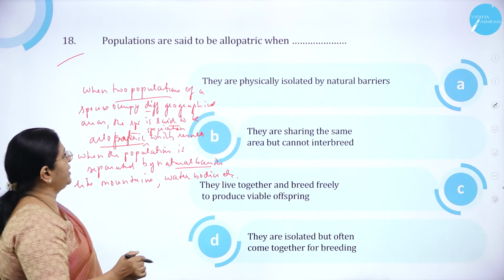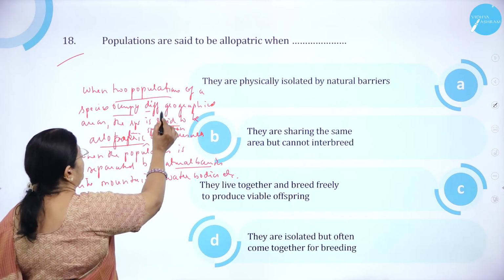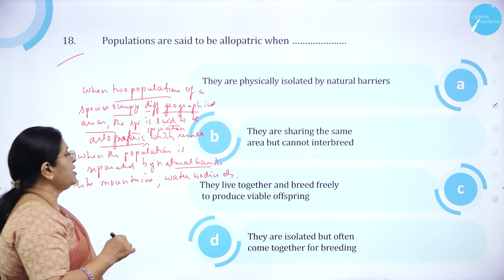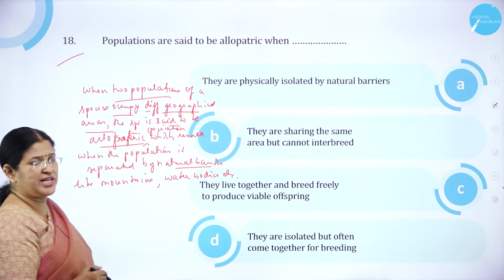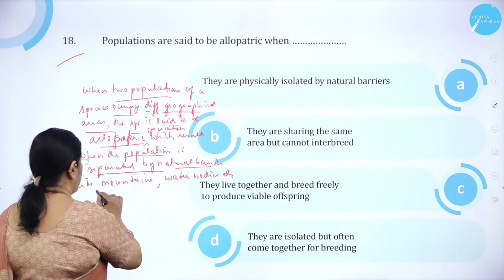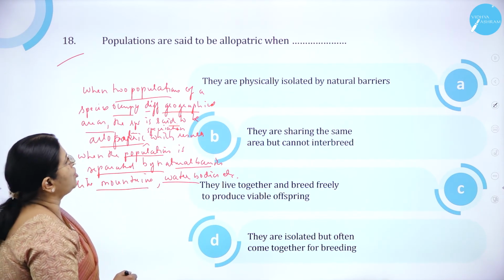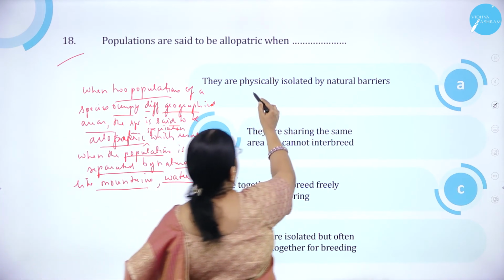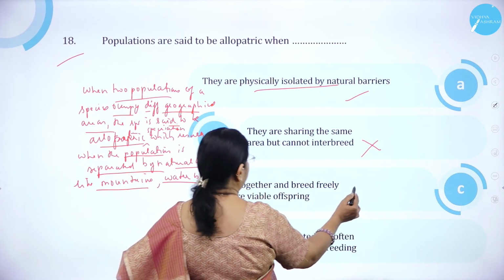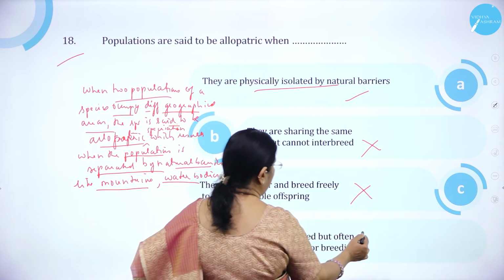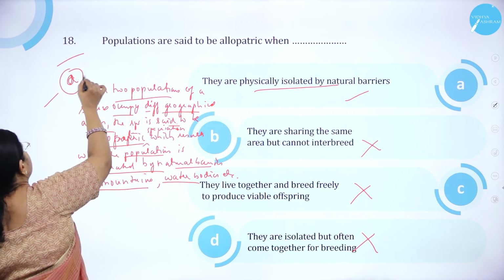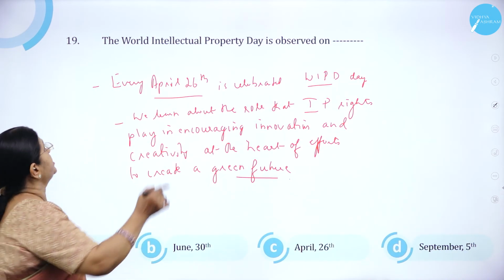Well, what is allopatric? When two populations of a species occupy different geographical areas, then the species is said to be allopatric. And as we know, allopatric speciation results when the population is separated by natural barriers like mountains, water bodies, etc. So option A, they are physically isolated by natural barriers, is correct. They are sharing the same area is wrong. They live together and breed freely is wrong. They are isolated but often come together is wrong. So option A is correct. Moving on to question number 19.